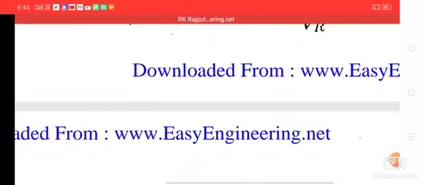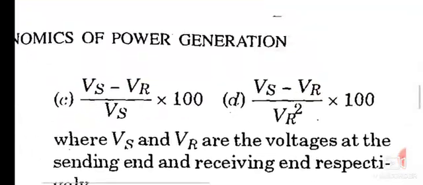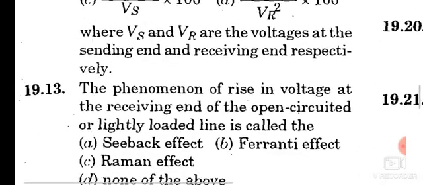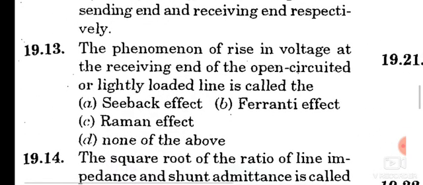Move to the next question. Question number 13. The phenomenon of rise in voltage at the receiving end of the open circuited or lightly loaded line is called option B, the Ferranti effect. Note this point, rise in voltage at the receiving end of the open circuited or lightly loaded line is called the Ferranti effect.